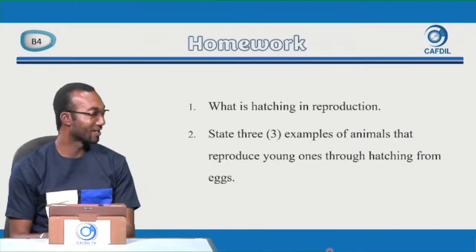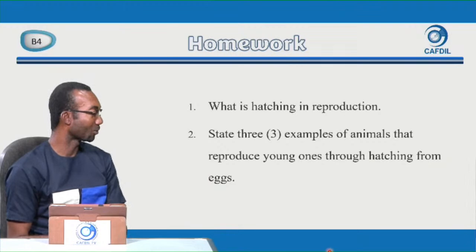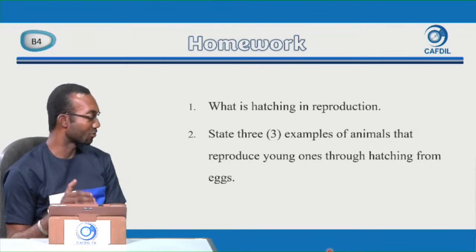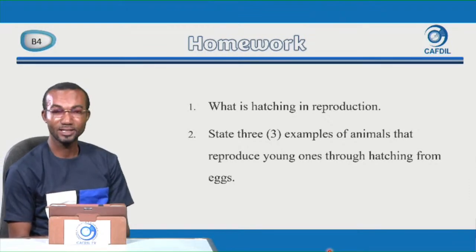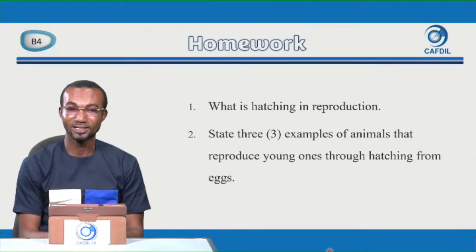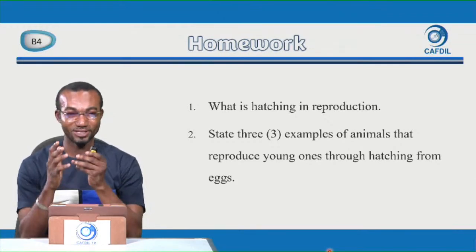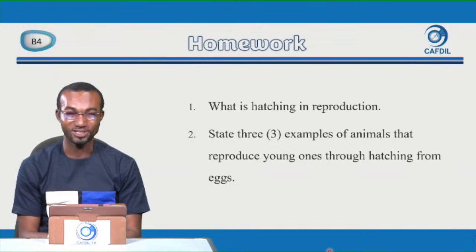Now before we leave, let's take this assignment. 1. What is hatching in reproduction? And then 2. State 3 examples of animals that reproduce young ones through hatching from eggs. I'll give you a few minutes to put this assignment down. Take your pen and book and then put this assignment down.